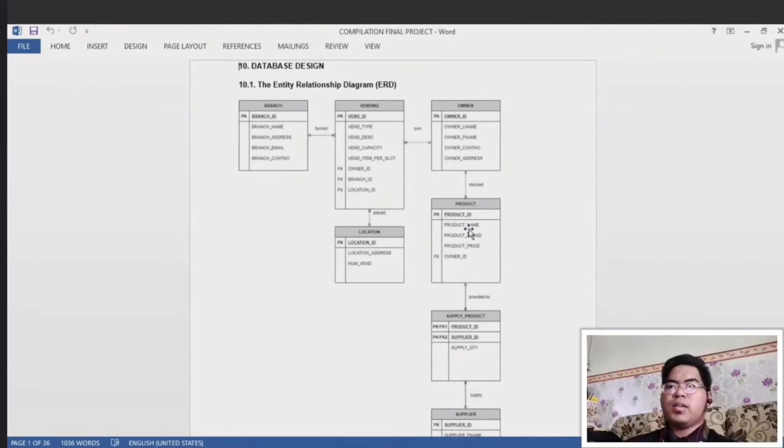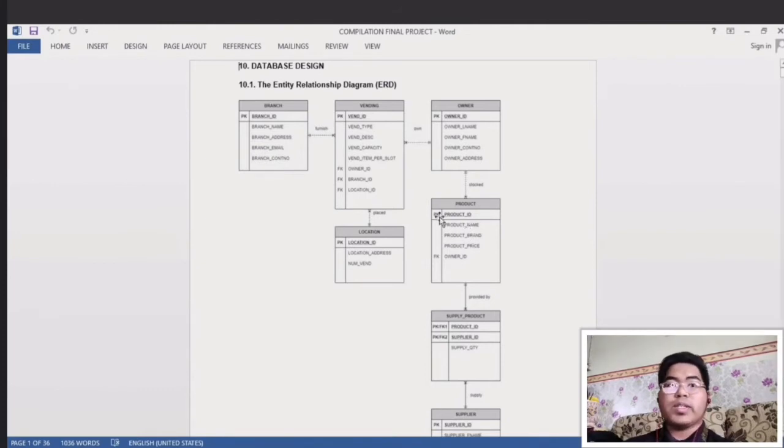For second normal form, this stage will eliminate the partial dependency, and for third normal form, this process will eliminate the transitive dependency. After that, we're going to get a complete 3NF phase process, and we can create our ERD.